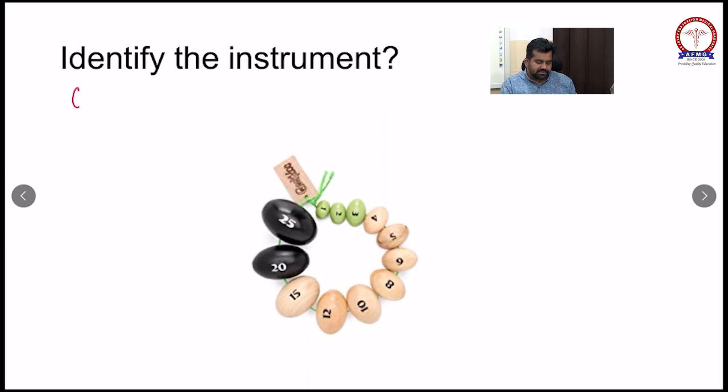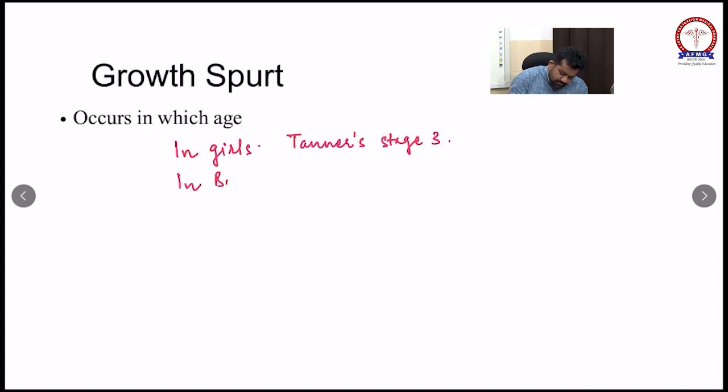What are the stages? So write down a topic: growth spurt. Growth spurt in girls occurs at Tanner stage 3, in boys Tanner stage 4.